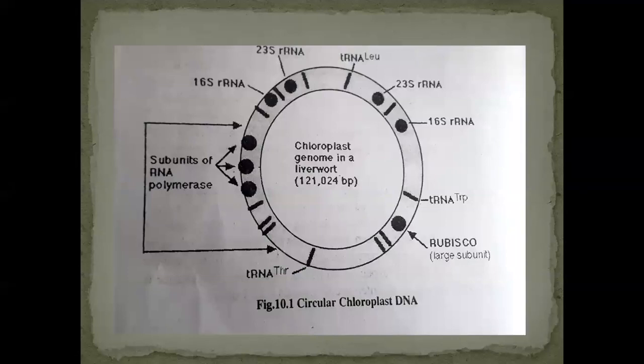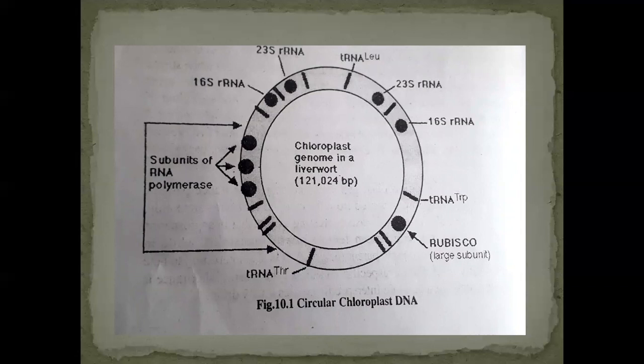So when we see the structure of the chloroplast DNA, as already told, it is circular and double helical in organization. It consists of the gene for rubisco large subunit, and here 16S rRNA, 23S rRNA, tRNA. So these are all genes for the synthesis of those RNAs.